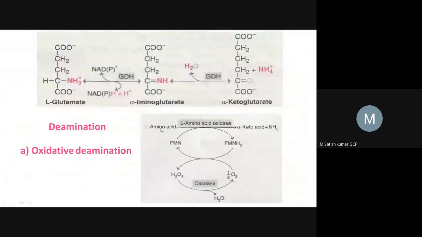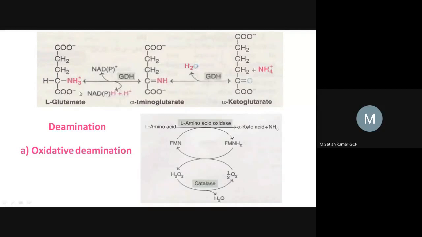Right. So the next one is the deamination reaction. The second reaction is called deamination reaction. What is deamination? De means removal, amination means amine group. Here the amine group gets removed from this reaction and this removed amine group will finally be excreted in the form of urea. Okay, so this is the example here, the glutamate, which consists of an amine group at the alpha position. This is the alpha carbon. So this amine group gets removed, and finally it is converted into alpha ketoglutarate.